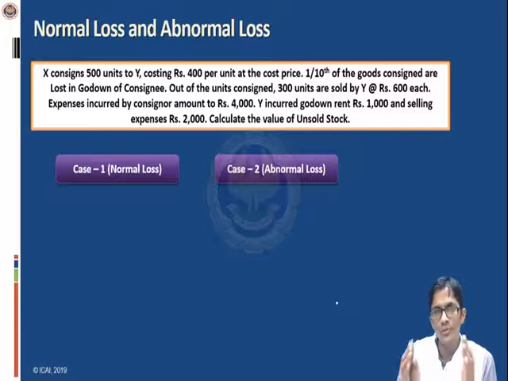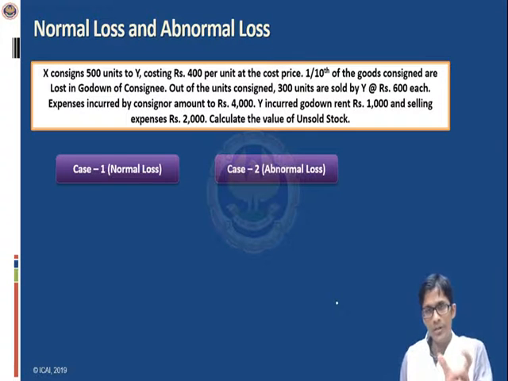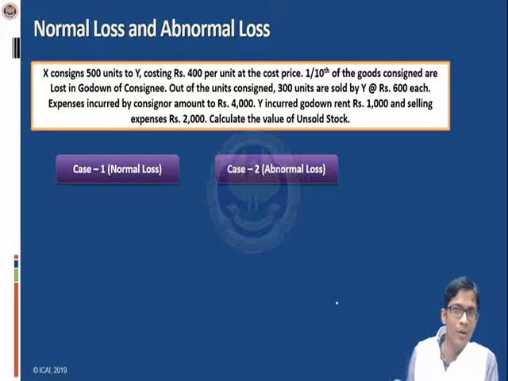Now when you have understood the meaning of normal loss and abnormal loss, what have you understood? Let me summarize. In case the loss is a normal loss, the good units, that means the remaining units which are not lost, will have to bear the whole cost, complete cost. But if the loss is abnormal loss, then that loss will not be borne only by the good units.